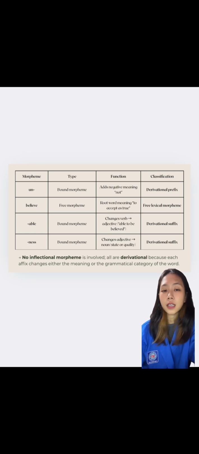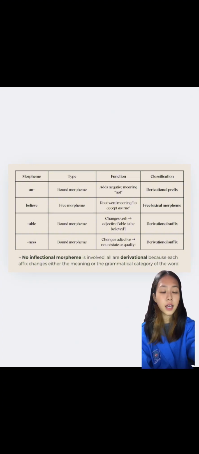All of these are bound or free derivational morphemes. They are non-inflectional elements. This slide explains how non-inflectional morphemes are involved. All are derivational because each affix changes either the meaning or the grammatical category of the word.